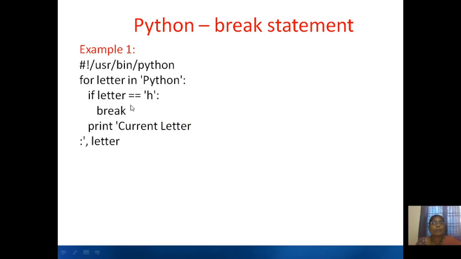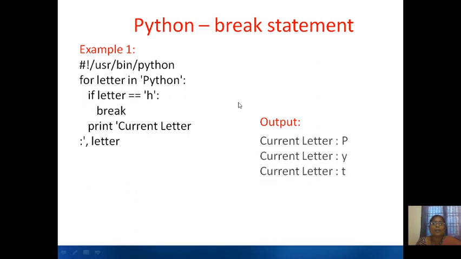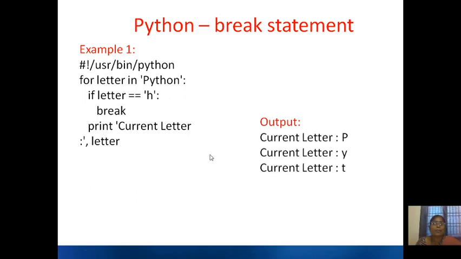Now see the example for letter in Python. This is the sequence, and each letter will be stored in the iterative variable, and you are going to check whether it is H. If this becomes H, you will be coming out of the loop. Otherwise, you are going to print the letter. So, P, Y, T will be printed, but H onwards it won't print anything. So, output will be like P, Y and T.